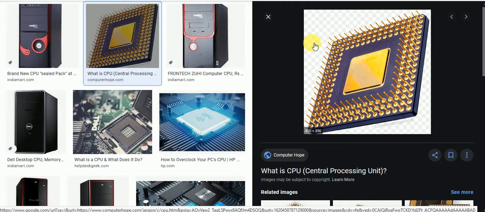Next we will discuss registers. A register is a storage capacity of a CPU, but a register only stores instructions. Instruction means what?